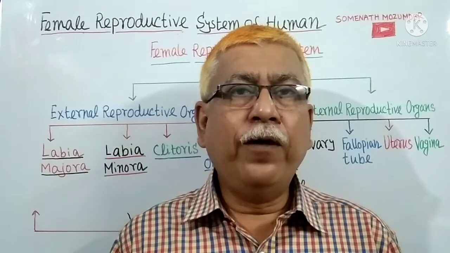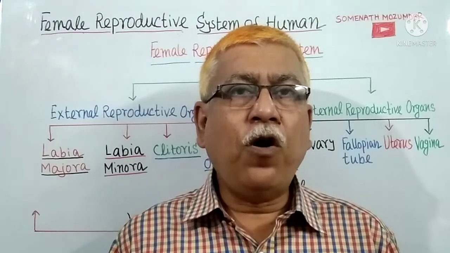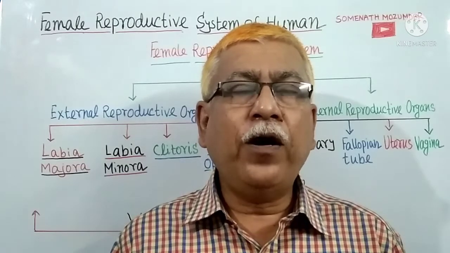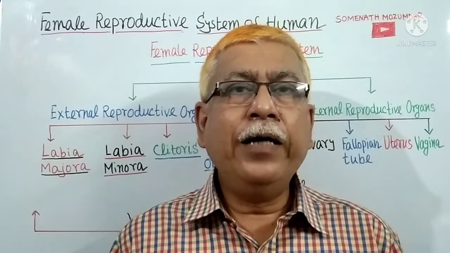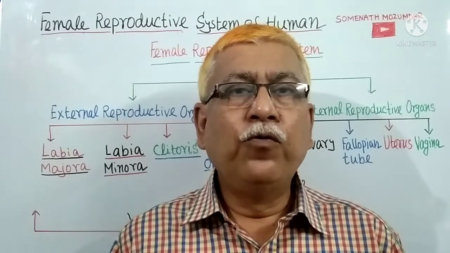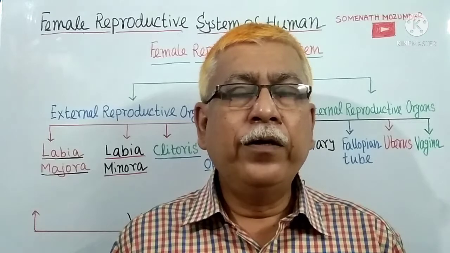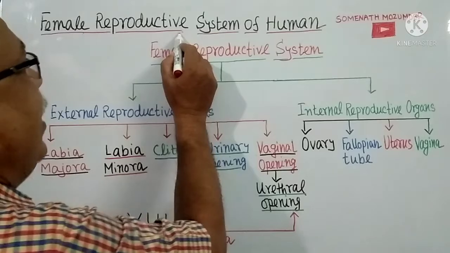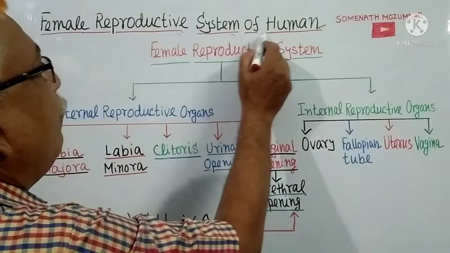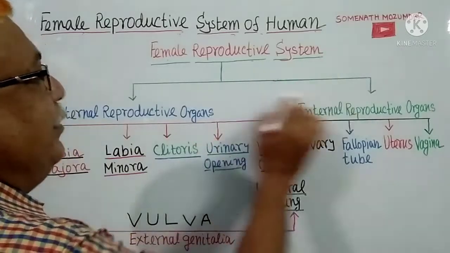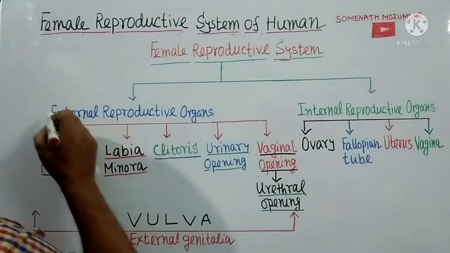Various types of female sex organs which are involved in the process of reproduction are united to form a system which is called female reproductive system. Female reproductive system of human. Female reproductive system is divided into